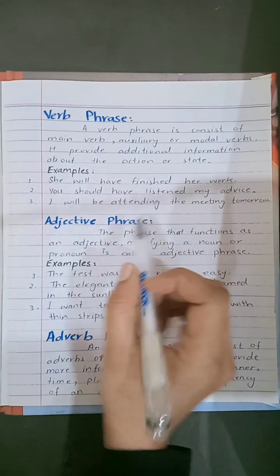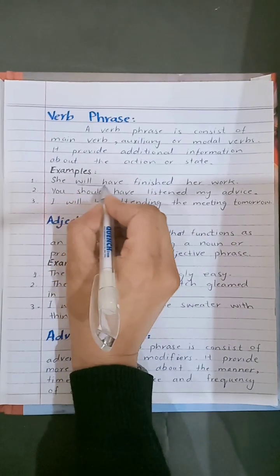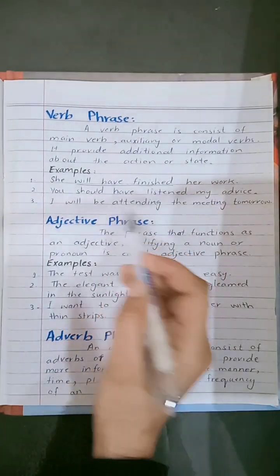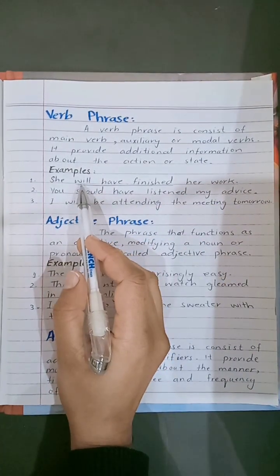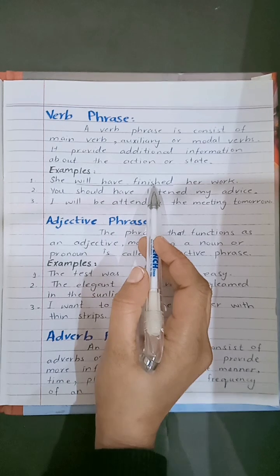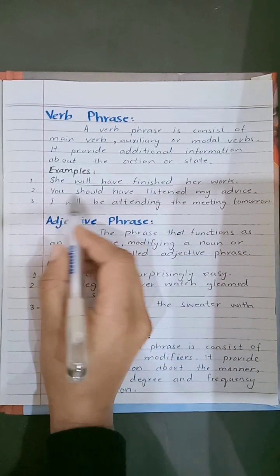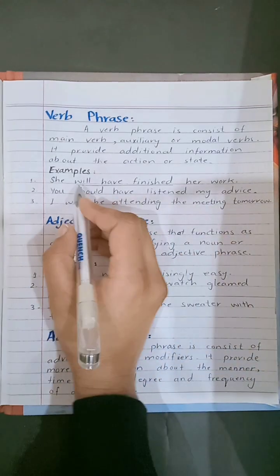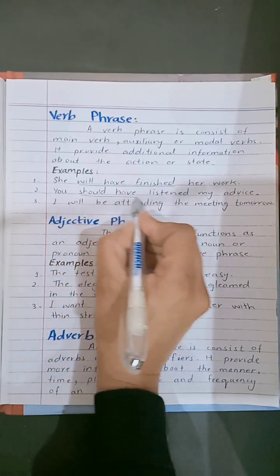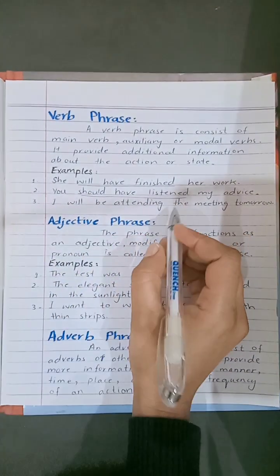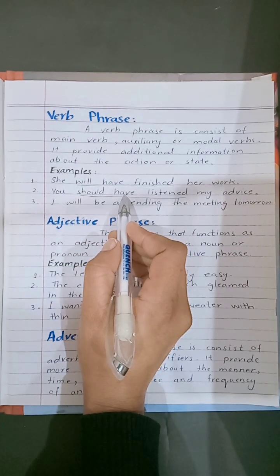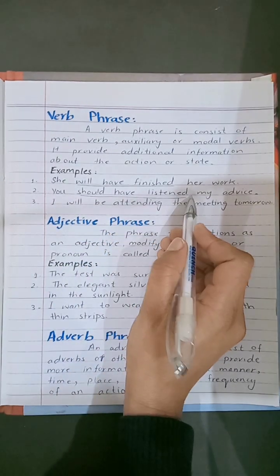In this sentence, will have finished. This is a verb phrase. It consists of auxiliary verb will have and main verb finished. You should have listened my advice. Here in this sentence, should have listened is a verb phrase. Should have is an example of modal verb while listened is main verb.